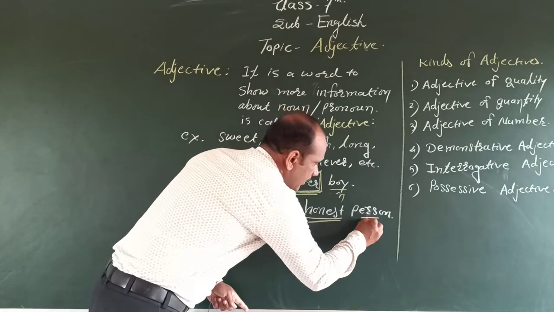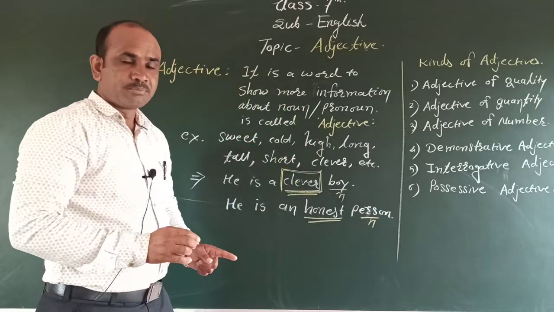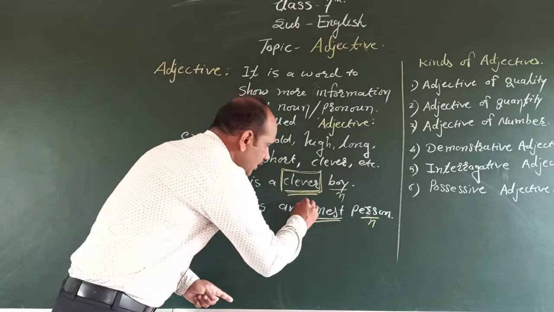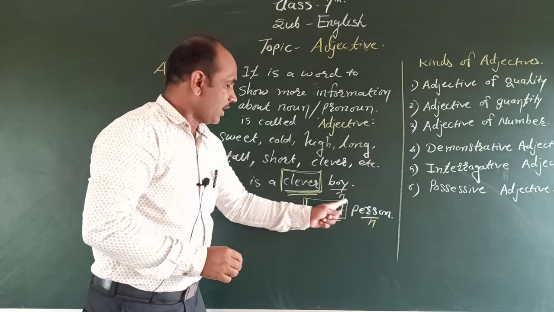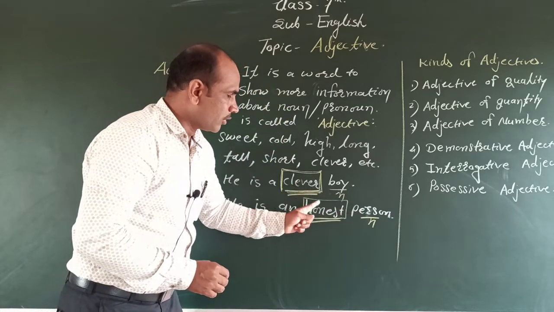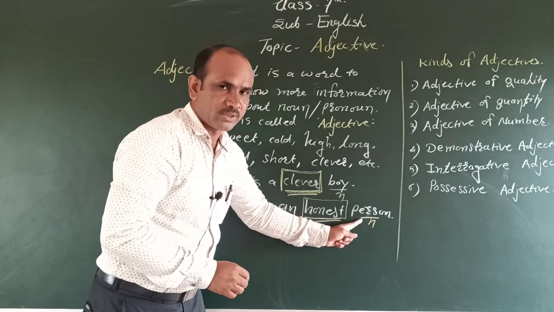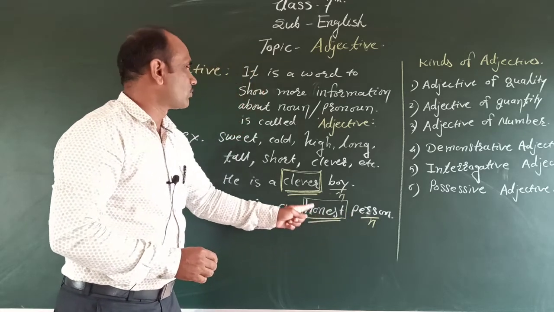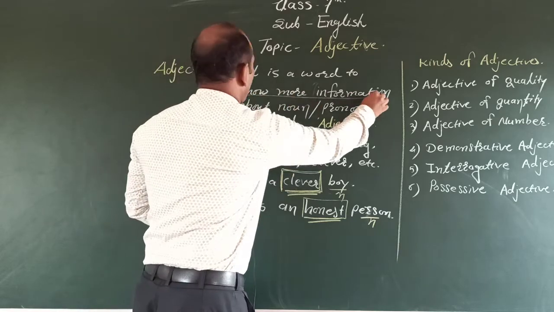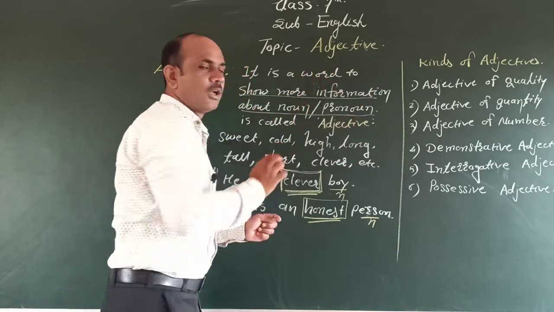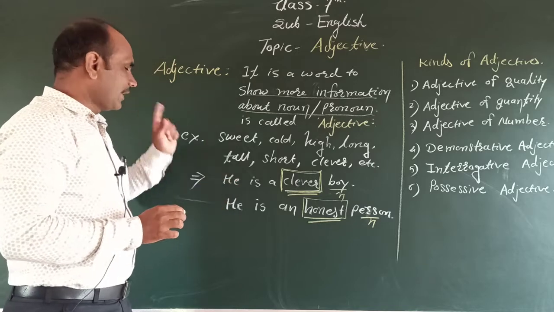Because person is a noun. This word honest tells more information about the noun. Honest describes the noun, meaning person. Therefore honest is an adjective. It shows more information about the noun or pronoun, therefore we call it an adjective.